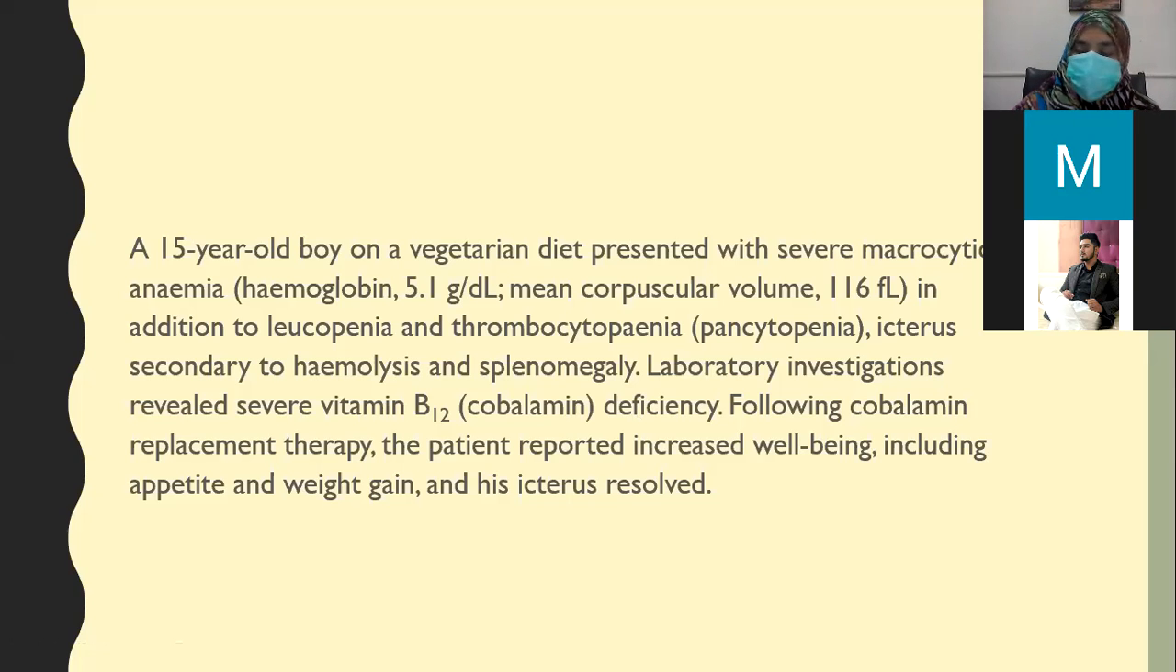So starting with the scenario, a 15 years old boy on a vegetarian diet presents with severe macrocytic anemia in which hemoglobin is 5.1 gram per deciliter, MCV, that is mean corpuscular volume, is 116 femtoliters.